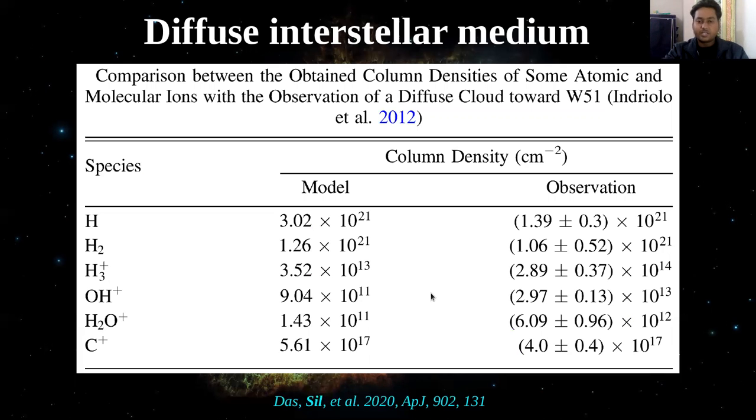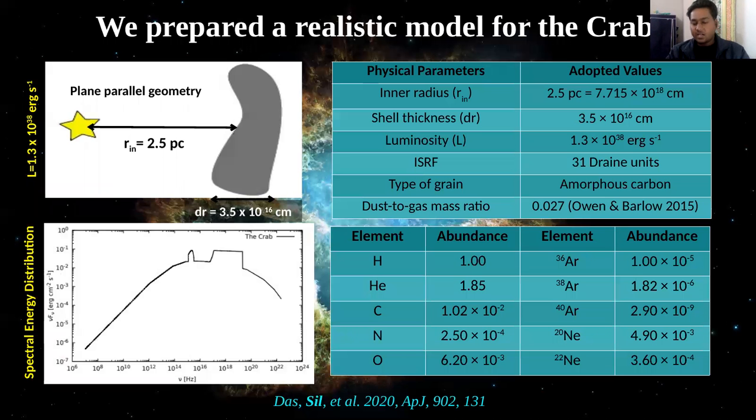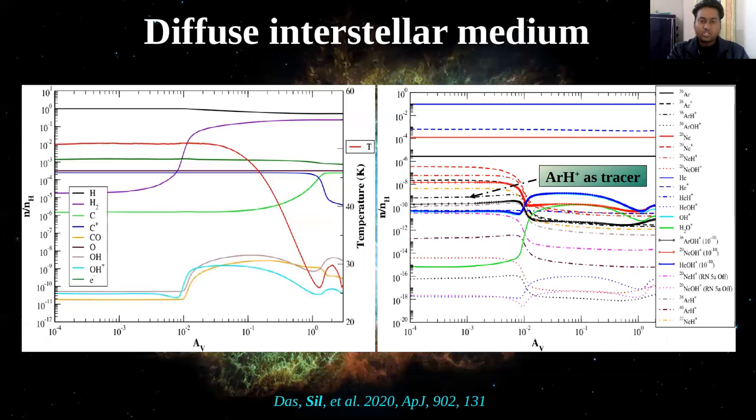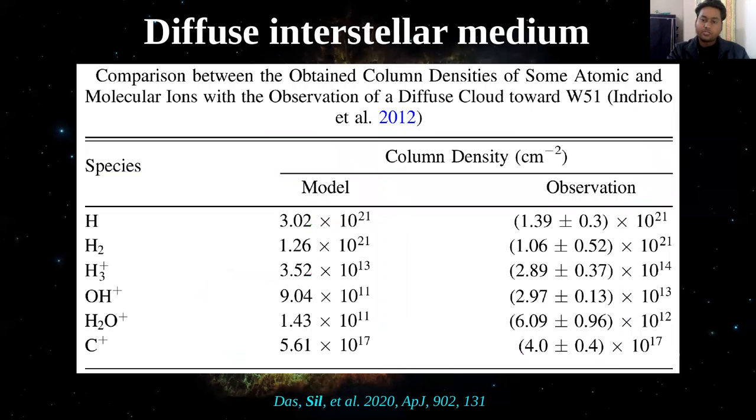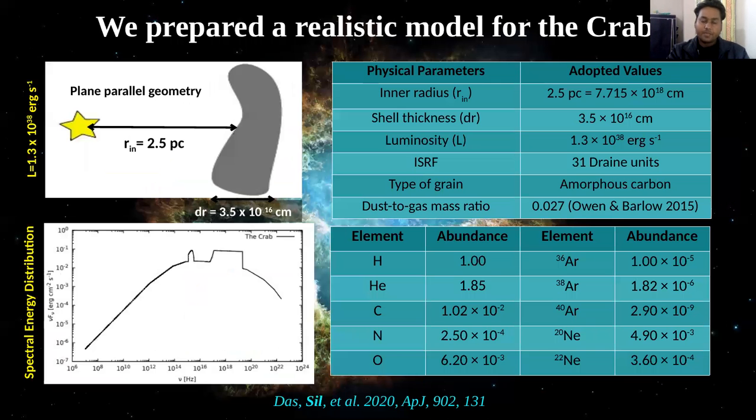check that the column density matches with the observation results for the W51 cloud by Indriolo et al. 2012. And also from the modeling results, you can see the ArH+ and ArH+ profile matches with the Schilke et al. 2014 observation. So our model reproduces the Schilke observation, and after that we use our modeling for the Crab